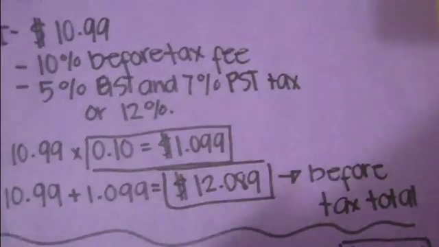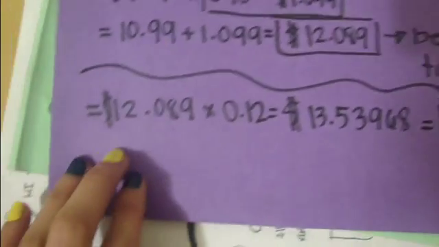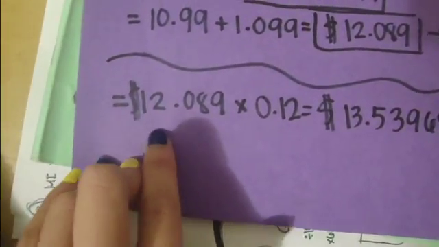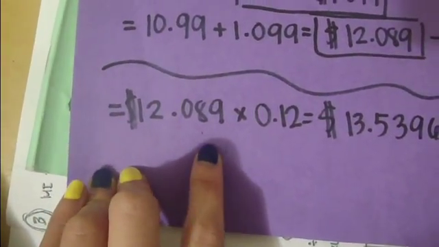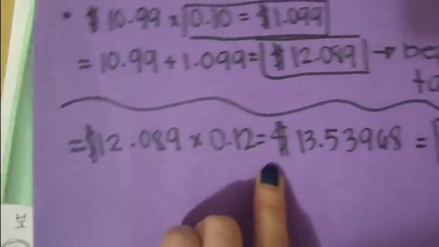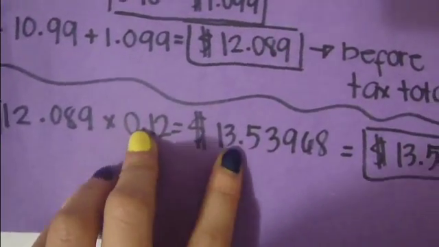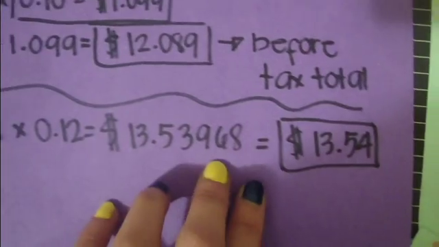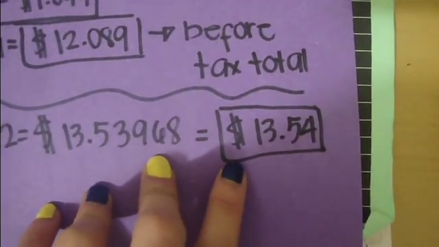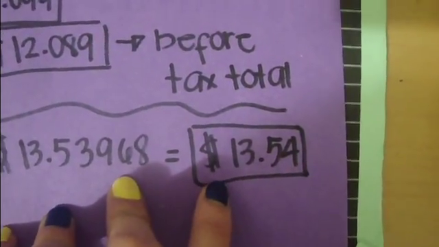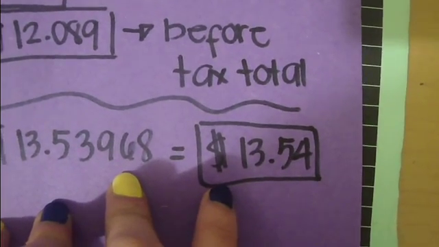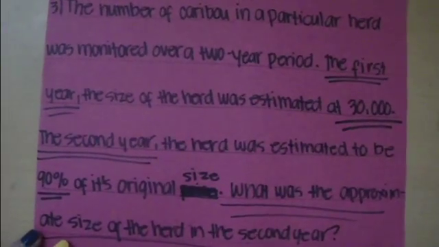So to find out the real cost, I multiplied $12.89 by 0.12 and I got $13 and a bunch of decimal numbers. So what I did is that I just rounded it and I got $13.54. So yeah.